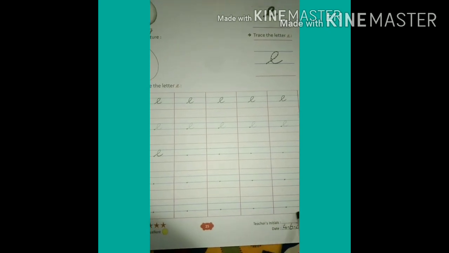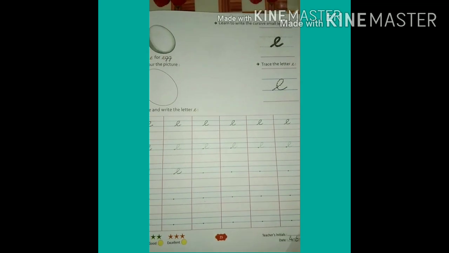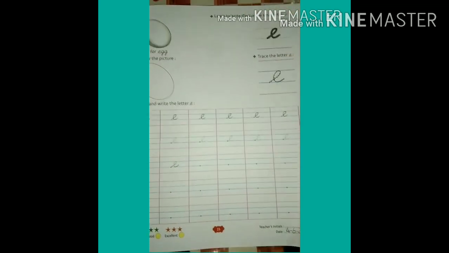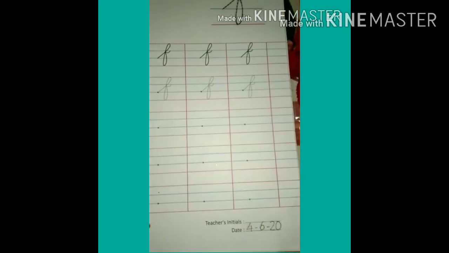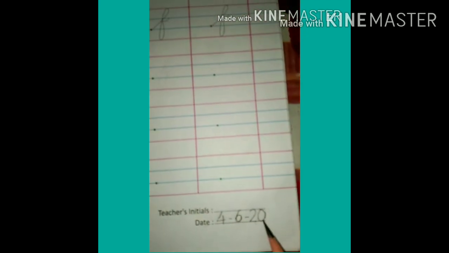Understood? Children, after E, all of you open page number 27, which is F. Then after that, write here the date, 4th June 2020, like this.